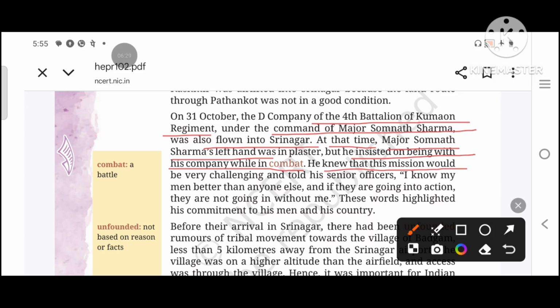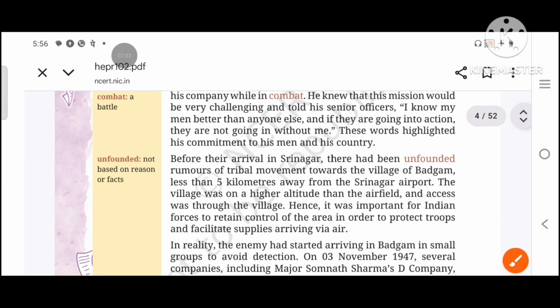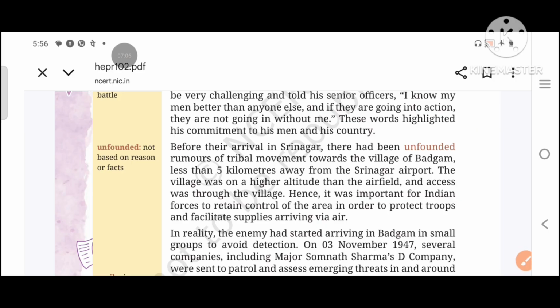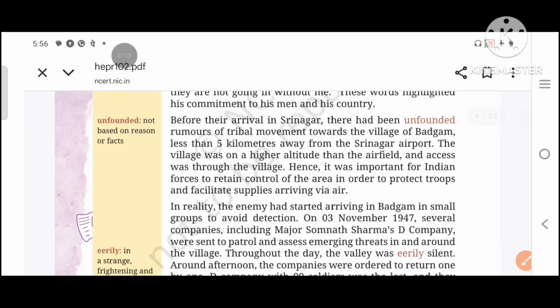He knew that this mission would be very challenging and told his senior officers, I know my men better than anyone else, and if they are going into action, they are not going in without me. If they are entering a battle, they were not going to do it without him. That's why he demanded firmly that he had to be with his company at that time. These words highlighted his commitment to his men and his country. So these words highlighted that he was a dutiful person. He had integrity in him.